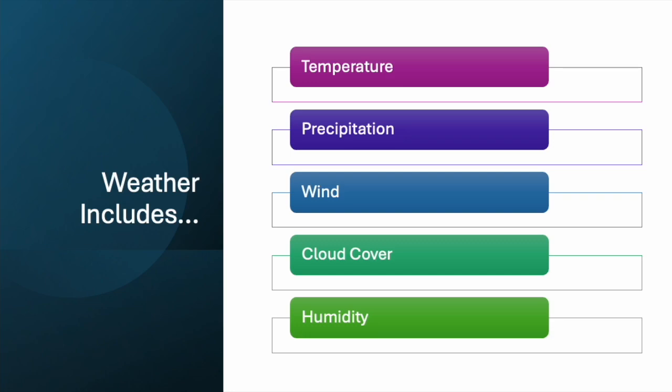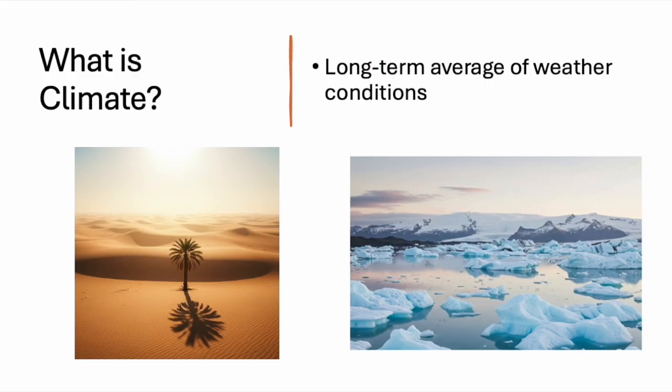Now let's talk about climate. While weather is short-term, climate is the long-term average of weather conditions in a specific region. It's the typical weather pattern over many years, even centuries. Think of it as the atmosphere's personality. Climate tells us what kind of weather to expect in a certain place.